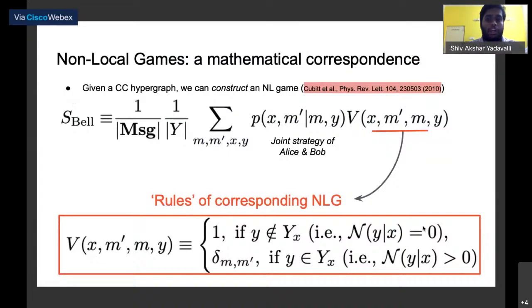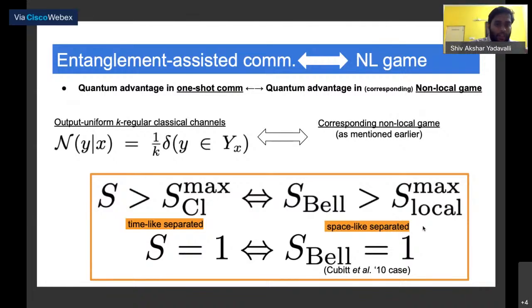Given this mathematical correspondence, we can prove that for a certain class of classical channels, here we call them output uniform k-regular classical channels. Output uniform just means that all the outputs for a specific input are equally likely, and k-regular just means that there is an equal number of outputs for any given input. So that's a very nice symmetric case. In this symmetric case, if you consider their corresponding non-local game as prescribed in the Cubitt et al. protocol, we showed that if there is a quantum advantage in this time-like separated entanglement-assisted communication protocol, there is also an advantage in the space-like separated non-local game, right?